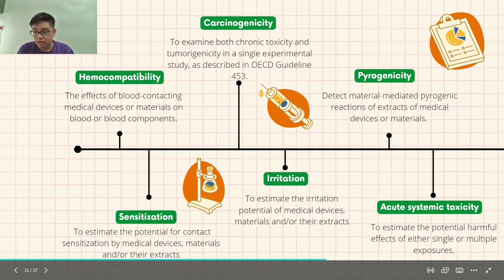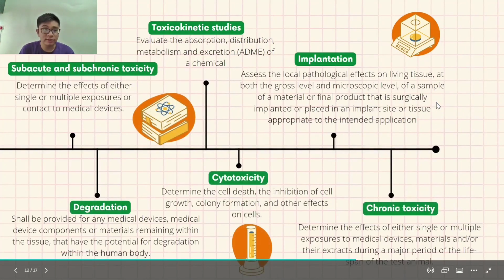The sixth one is acute systemic toxicity, to estimate the potential harmful effect of either single or multiple exposure. The seventh is subacute and subchronic toxicity, which determines the effect of either single or multiple exposure or contact to the medical device. The eighth is degradation, which shall be provided for any medical device or component or material remaining within the tissue that has the potential of degradation within the human body.